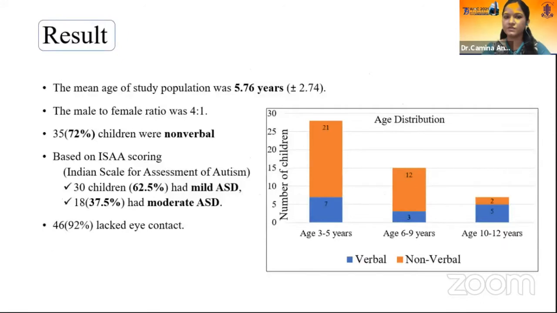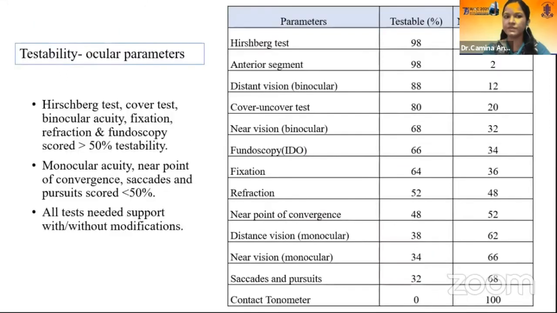These were our results. The mean age of the population was around 5.5 years. Males were more common, and 72% of the children were non-verbal. According to ISAA classification, we had around 62% of children with mild ASD and 37% had moderate ASD. Comparing the testability with the ocular parameters, Hirschberg test, cover test, binocular acuity, fixation, refraction, and fundoscopy scored more than 50% testable and the rest were less than 50%.